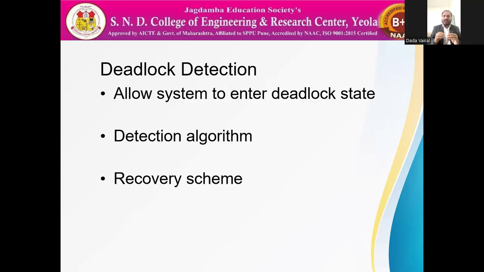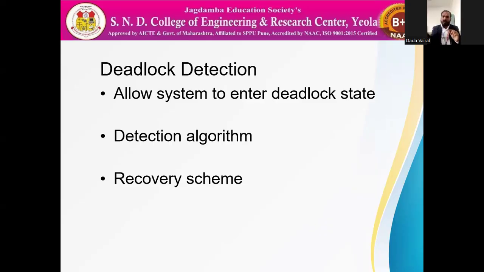Suppose some process requests a resource, so we draw a line from the process to that resource. And when, say, resource R2 is held by process P2, we draw the line from that resource to that process.